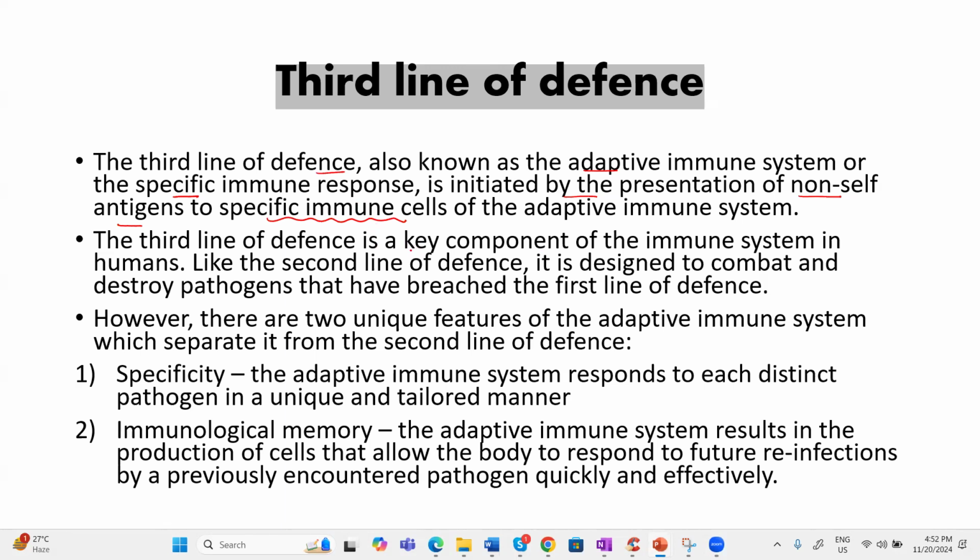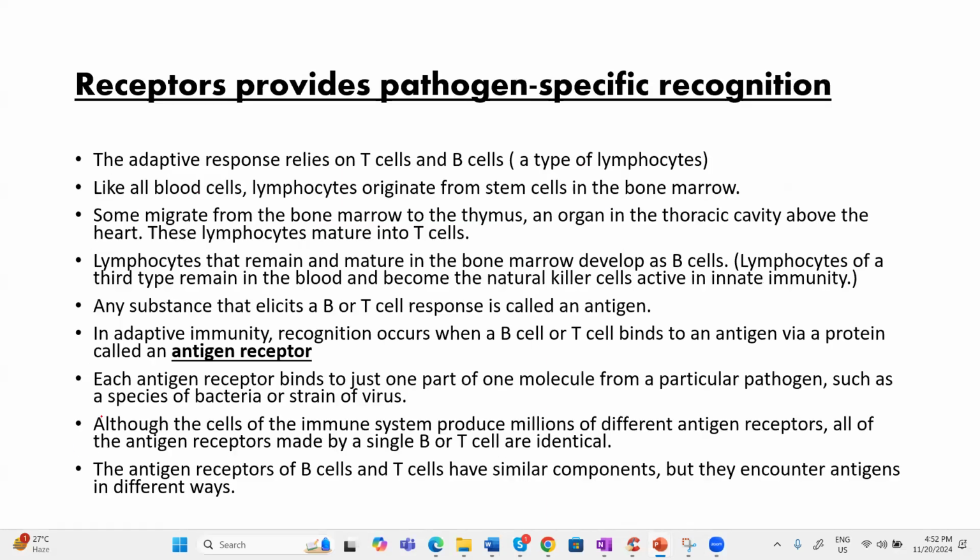Now, the main important key components of adaptive immunity are not only these immune cells; some other cells like lymphocytes also play a very important role. Two unique features of adaptive immunity are, first, they are specific, and second, they retain the memory of the first encounter.